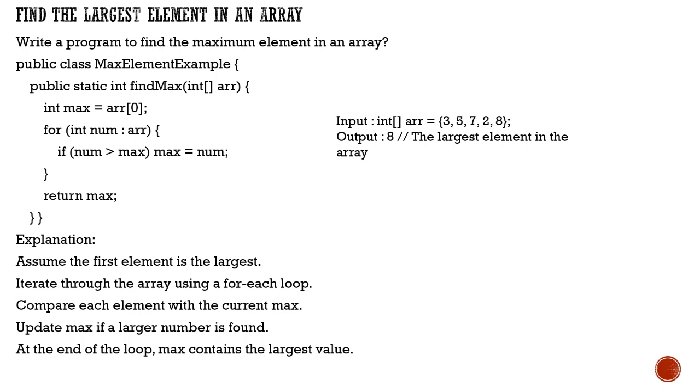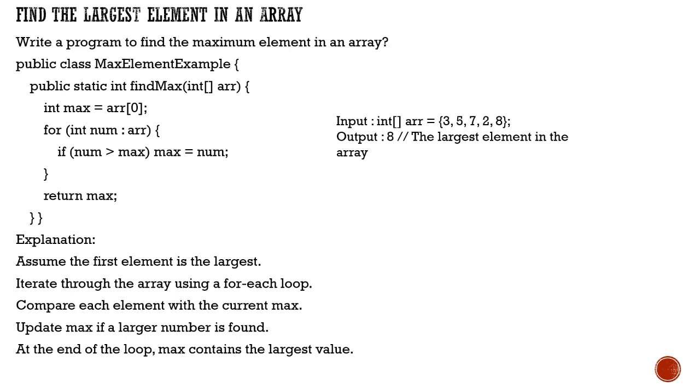We have used a for each over here, so it will iterate over each number, and each number will be compared with the maximum, which was first taken as the zeroth element. If the number coming in the for loop is greater, then the max number will be replaced by that number.